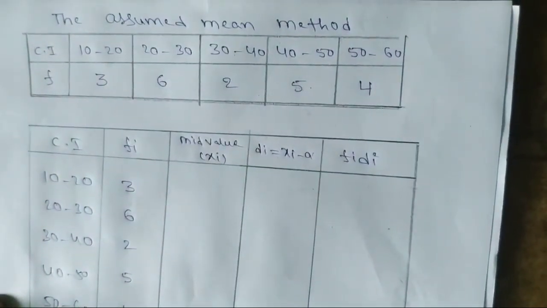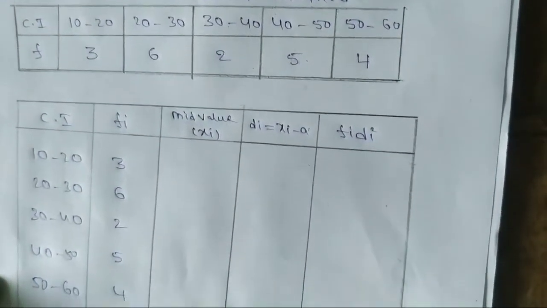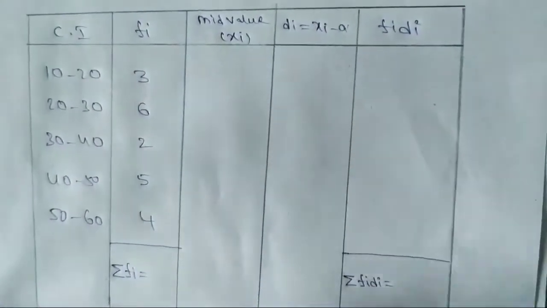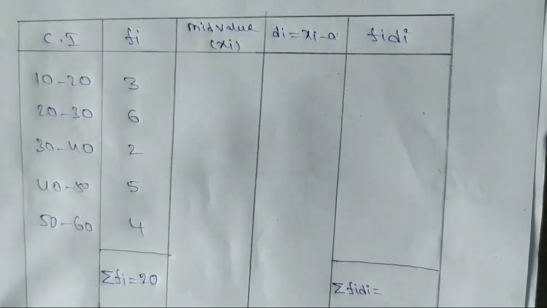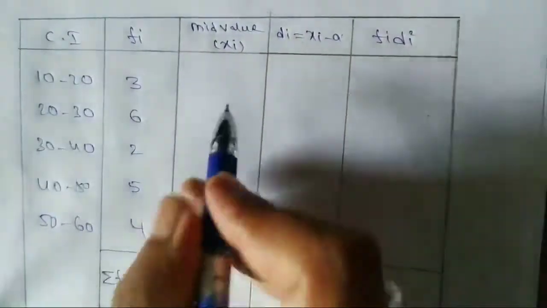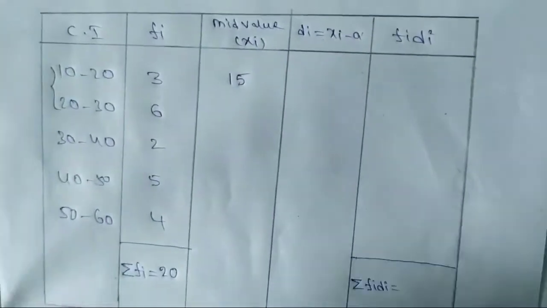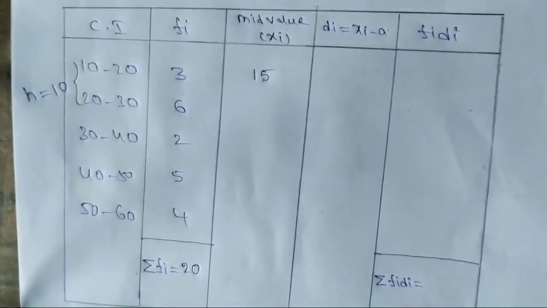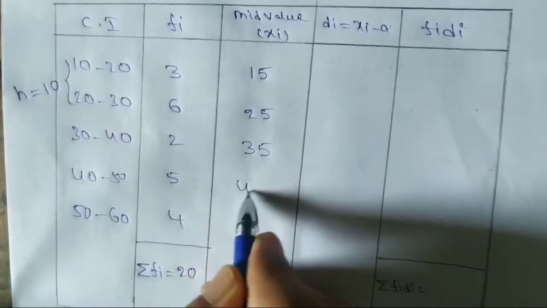This is the second method. First they are given horizontally, I wrote them vertically. Now I found fi: 3, 6, 2, 5, 4. Total frequency is 20, the sum of the frequency. Now find the mid value. As I said in the previous method, 10 plus 20 by 2, 15. Next find h, the size of the class interval. h is 20 minus 10, 10. Add 10 each time: 15, 25, 35, 45 and 55.